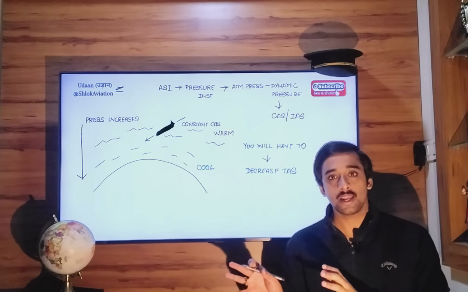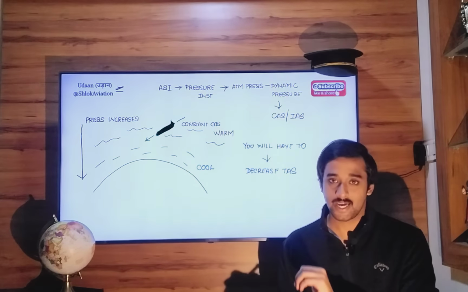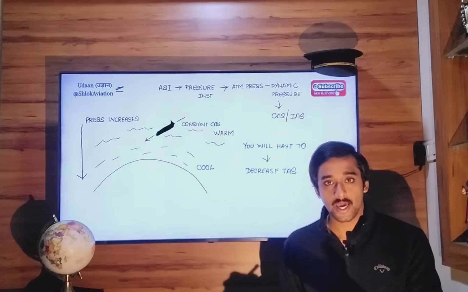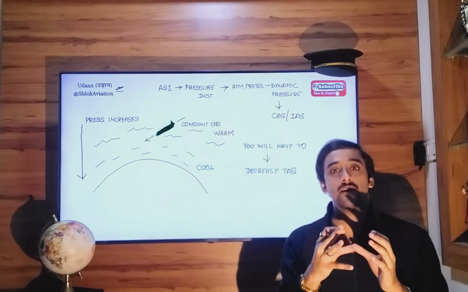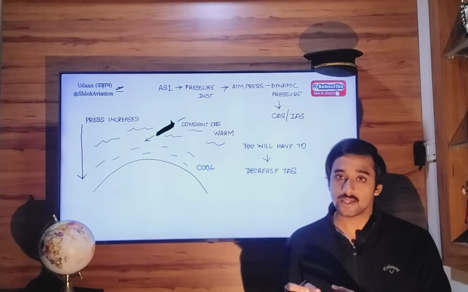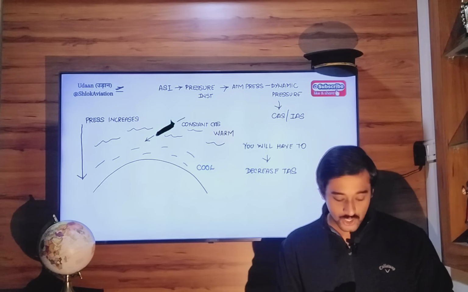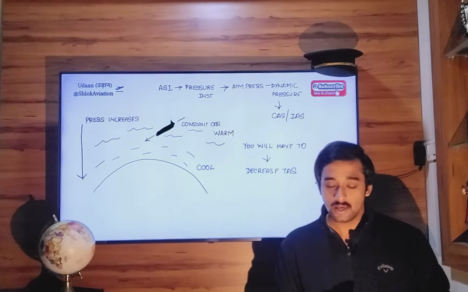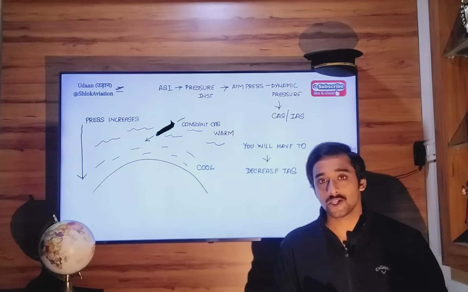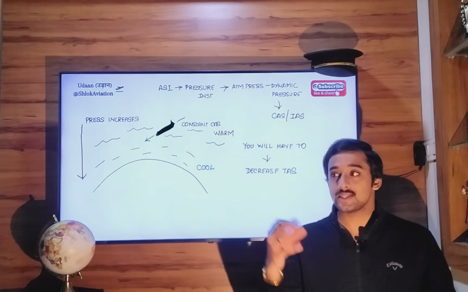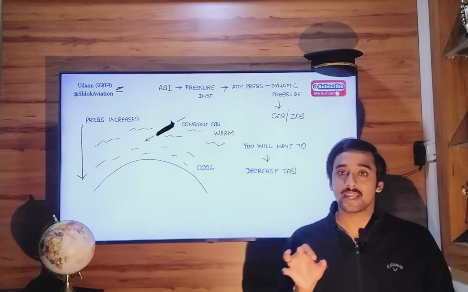Now, you cannot take away or eliminate atmospheric pressure, but what you can do is decrease the true airspeed of your aircraft. When you decrease the forward speed of your aircraft, automatically dynamic pressure, that is the pressure created by the relative airflow, will decrease. When that decreases, the speed shown by your speed indicator will also decrease by the same proportion. So in order to maintain a constant calibrated airspeed, you will have to keep decreasing the true airspeed of your aircraft, so less and less dynamic pressure is available.